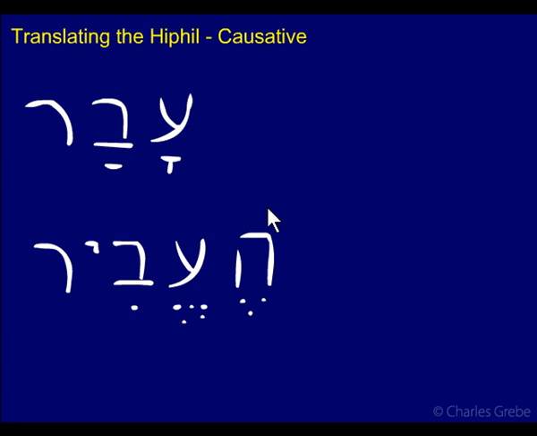Another example, we have avar. Avar is to cross, as in to go across a river, go across the Jordan or something. To cross, to go across. And he'evir, okay, this looks a little bit more like a Hiphil, you recognize the hiriq yod there.